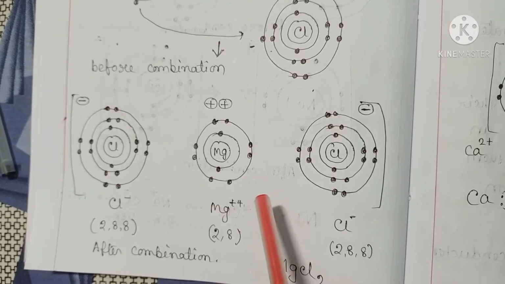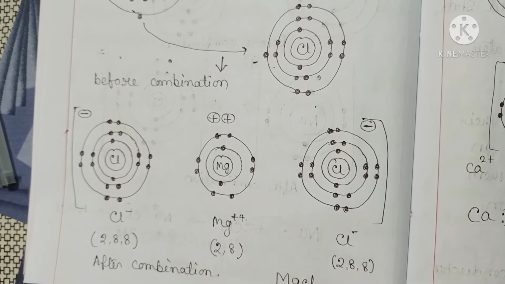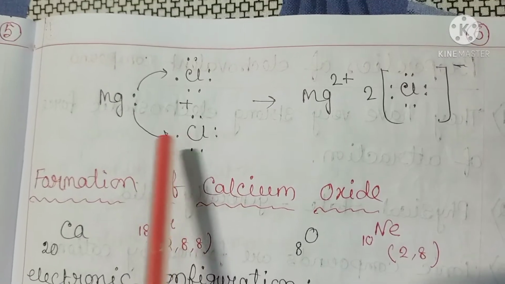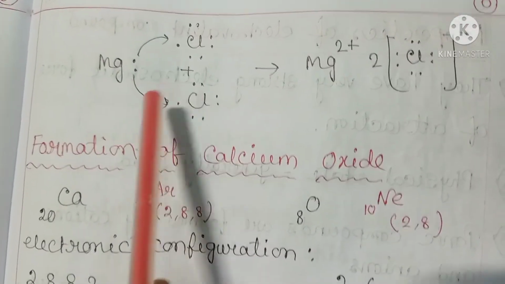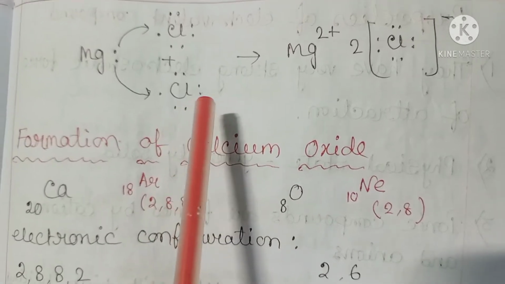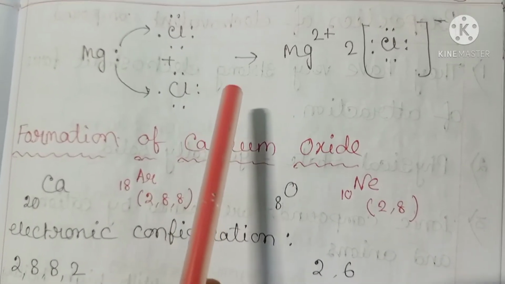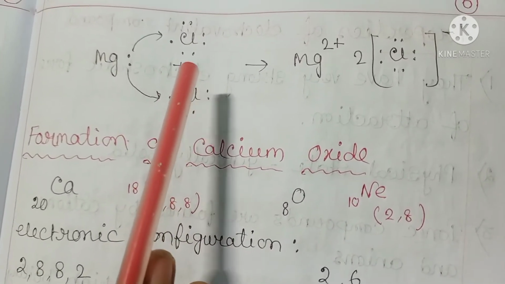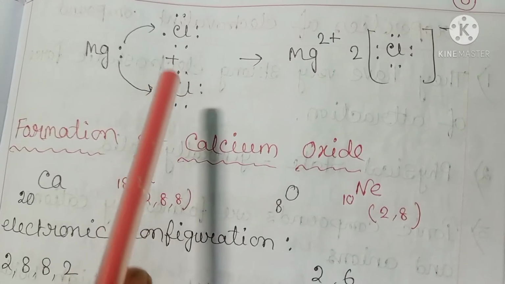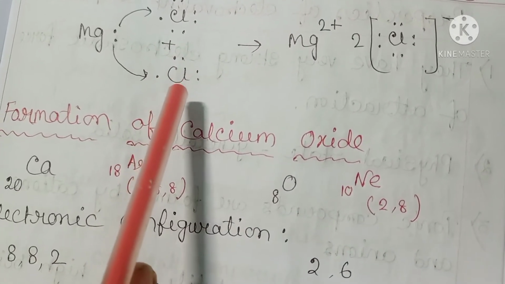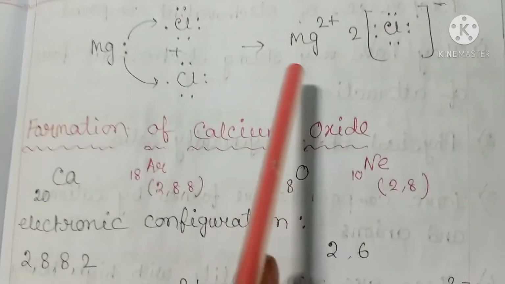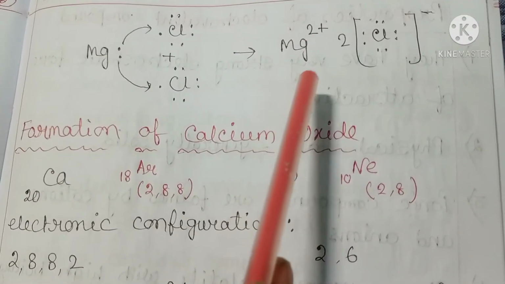Therefore, the molecular formula of the compound is MgCl2. In terms of Lewis structure, magnesium and chlorine may be represented like this. The electrovalency of magnesium is 2 and chlorine is 1, and the magnesium atom which loses electrons is said to be electropositive, and the chlorine atom which gains electrons is said to be electronegative, and the formula of the compound is MgCl2.